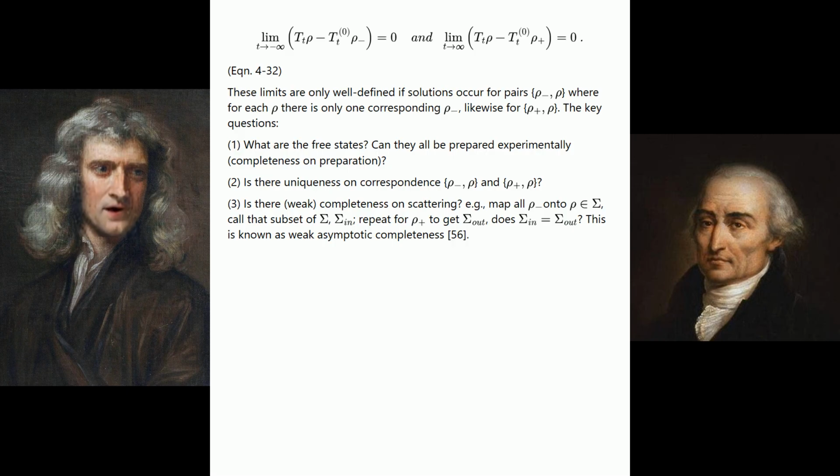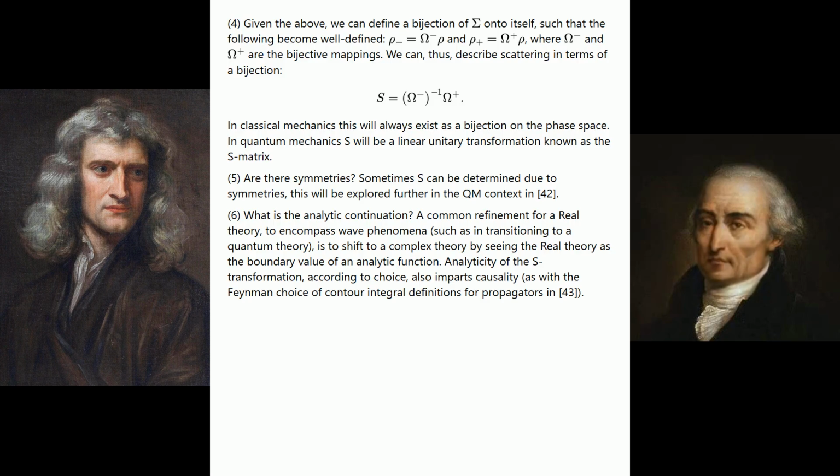This is known as weak asymptotic completeness. 4. Given the above, we can define a bijection of Σ onto itself, such that the following become well defined: ρ₋ = Ω⁻ρ, and ρ₊ = Ω⁺ρ, where Ω⁻ and Ω⁺ are the bijective mappings. We can, thus, describe scattering in terms of a bijection.